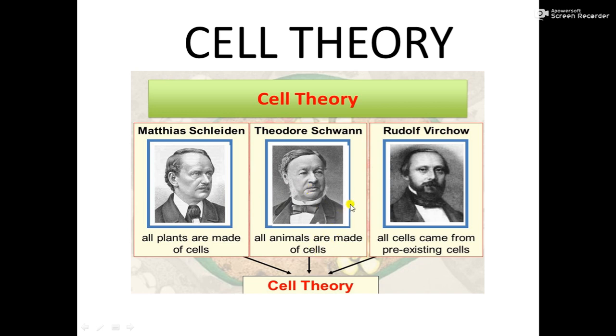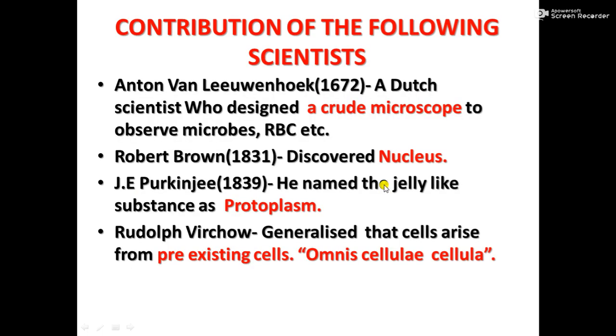Later Rudolf Virchow added another point. He observed that cells arise from pre-existing cells. So all these three points together are the important points of cell theory. So who proposed cell theory? Matthias Schleiden, Theodor Schwann and Rudolf Virchow. There are many other scientists who also contributed, so let us see what their contributions are.